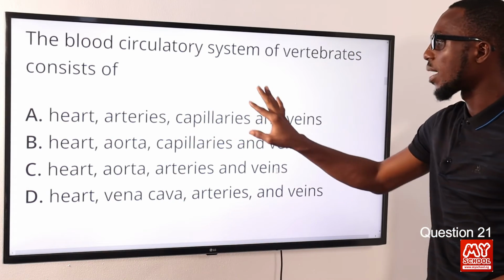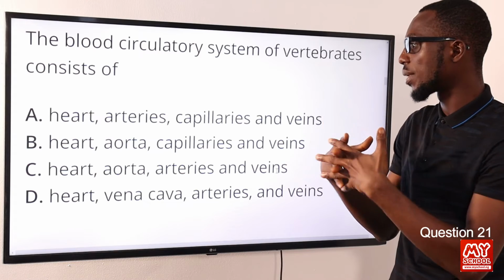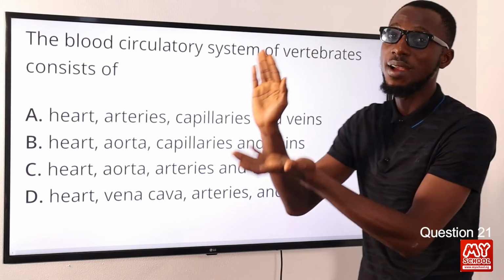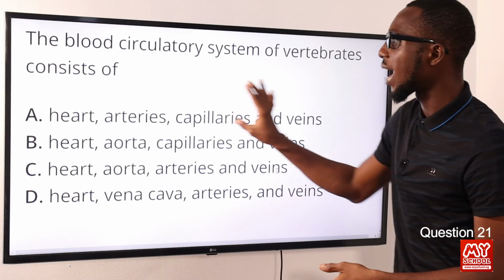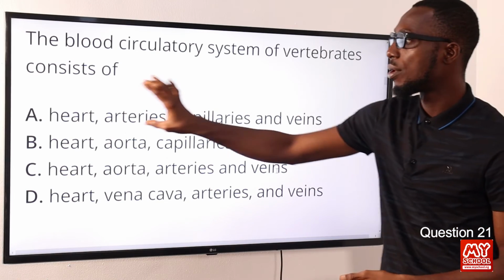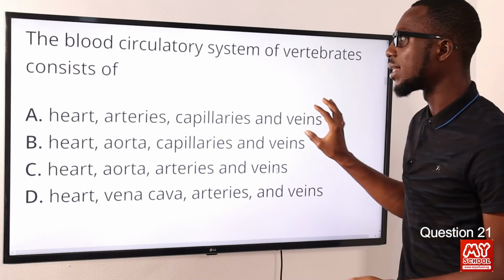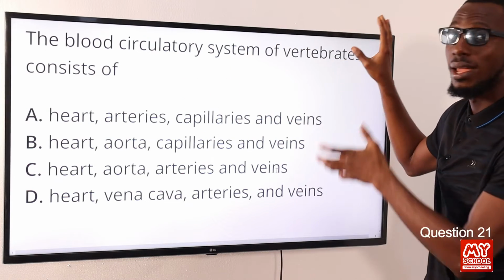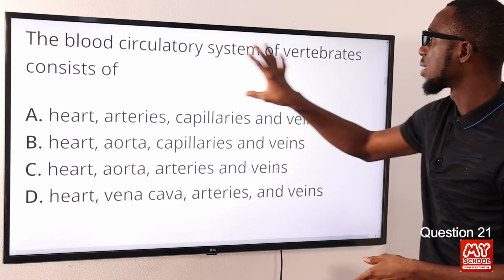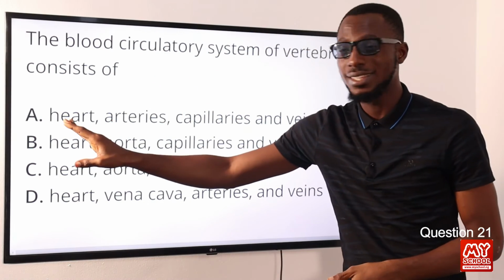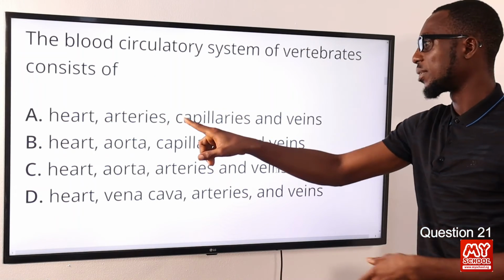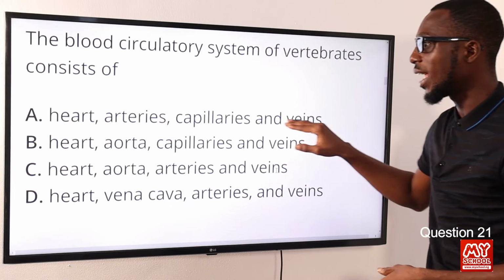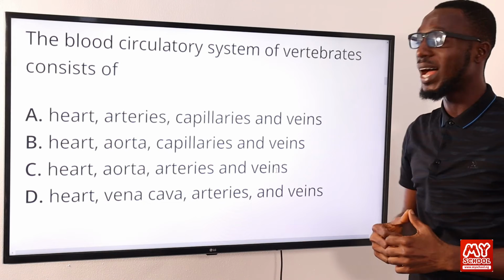Then we talk about capillaries. They unite together to form venules, and these venules come together to form veins. So veins bring blood back to the heart. So these are the structures, or the items I can present, that comprise the circulatory system of a vertebrate. So the blood circulatory system of vertebrates consists of what? The heart, the arteries, capillaries, then the veins. So the correct option here is option A for heart, arteries, capillaries, and veins.